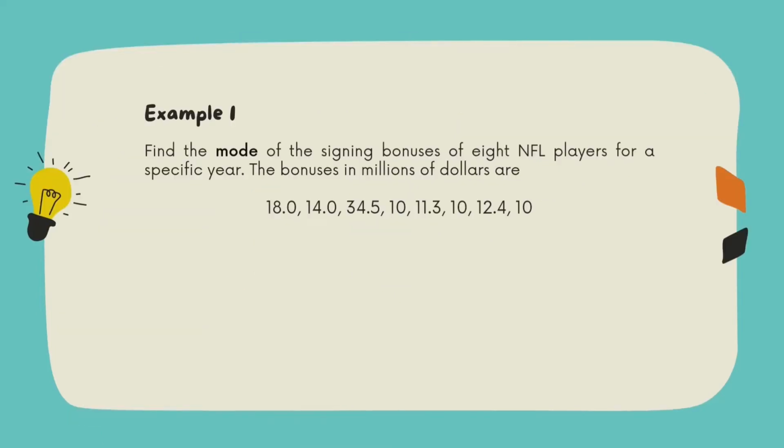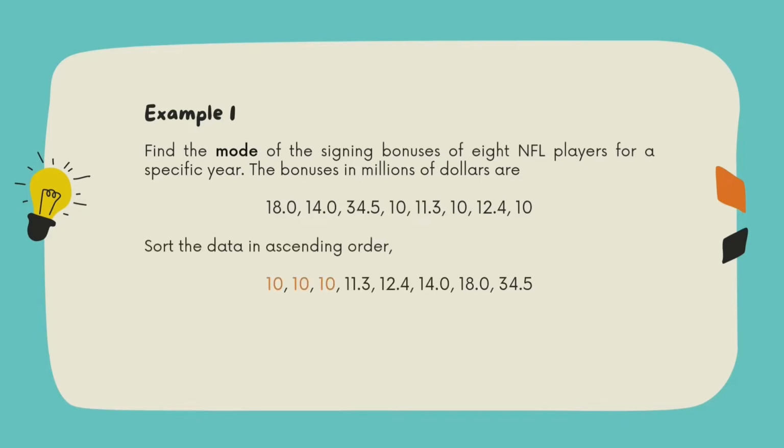For example 1, find the mode of the signing bonuses of 8 NFL players for a specific year. The bonuses in millions of dollars are, we are given 8 values here. So the first thing you have to do is sort the data in ascending order. It's not necessary actually, but it is very helpful because it will make it easier for you to count and see which value occurs the most. As you can see, after the data is sorted, number 10 occurs most often, which is 3 times. So the mode is $10 million. In this case, the dataset has only one mode, so it is unimodal.